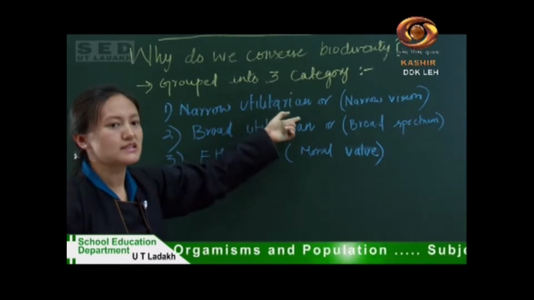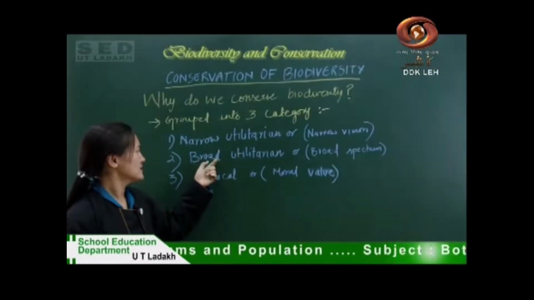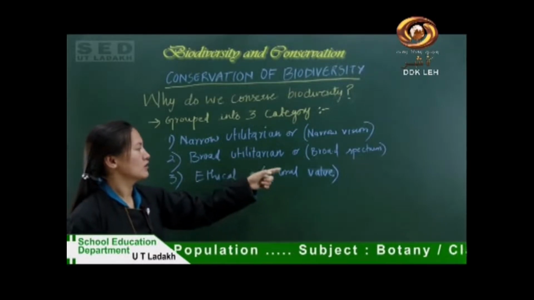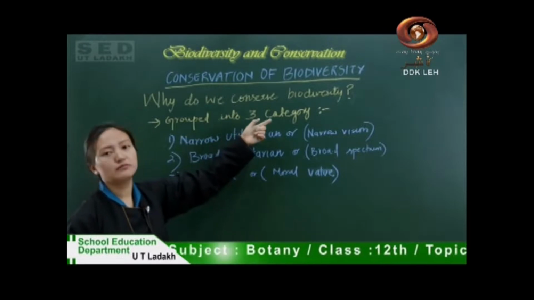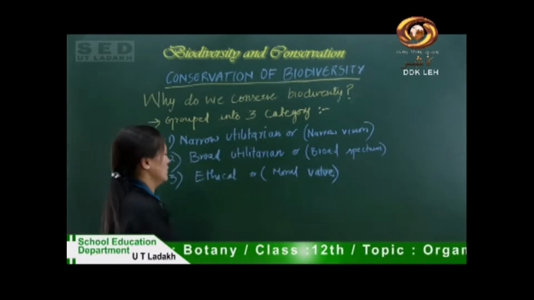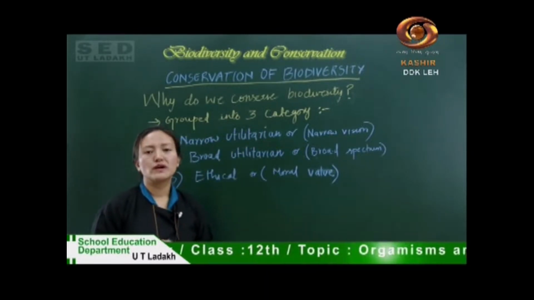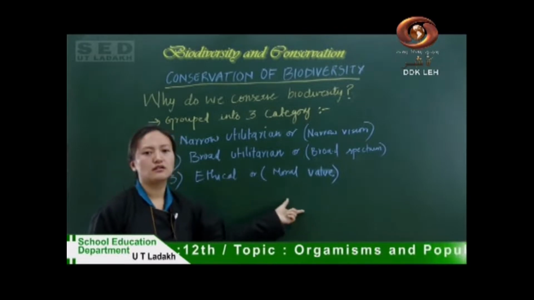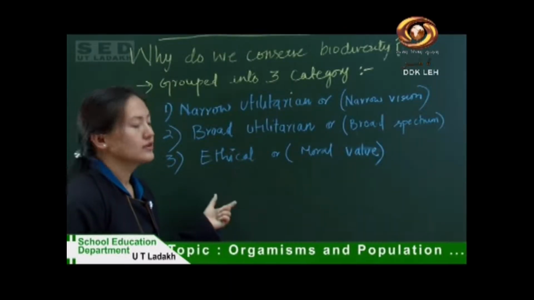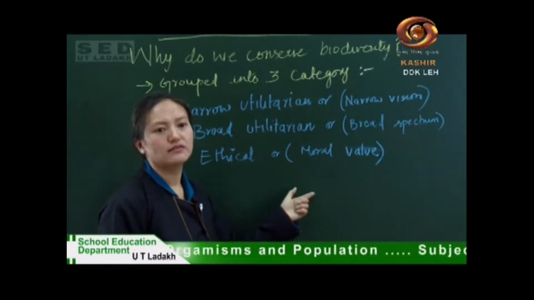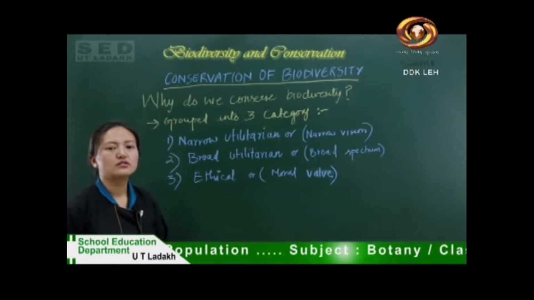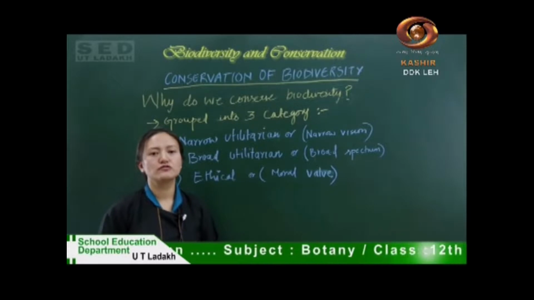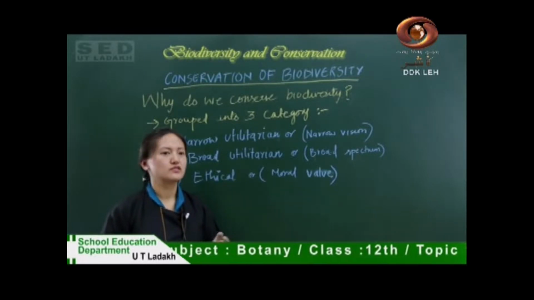biodiversity for these reasons. Whereas broad utilitarian, or broad spectrum, says that we need to conserve biodiversity as the ecosystem provides us with many important things, like the fresh air that we breathe, and also the pleasure of walking through a forest, chirping sounds of birds, watching flowers bloom.